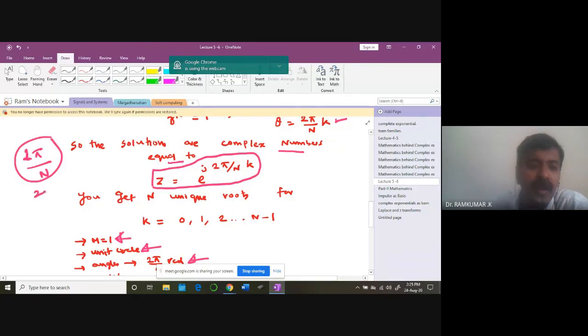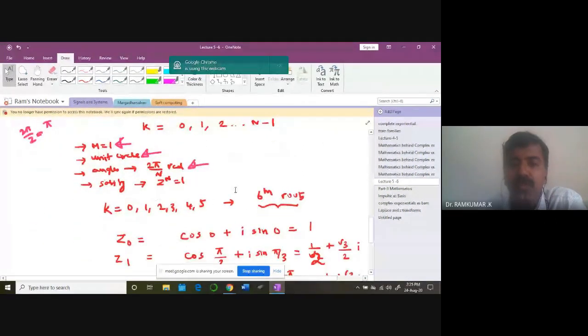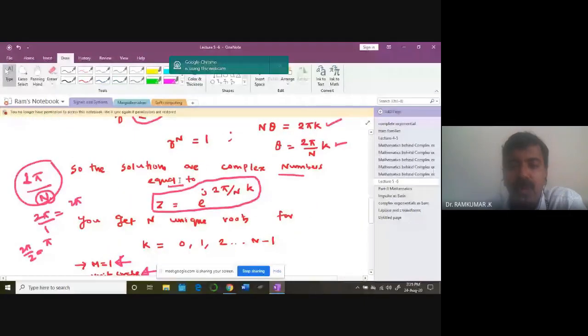If I divide by 1, I get only 2 pi. If I divide by 2, I get pi. So by n, I am dividing 2 pi. Then z power n is satisfied, so the n roots from this formula are important.